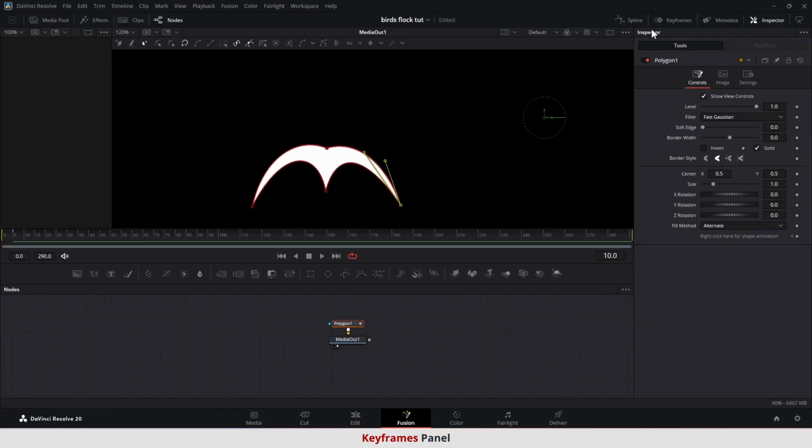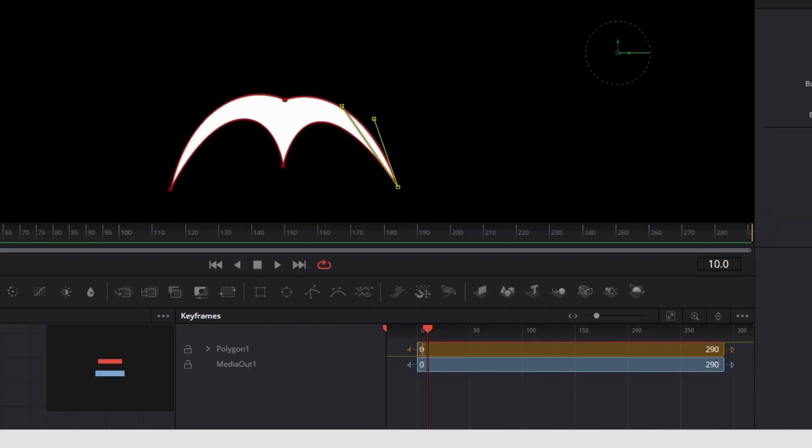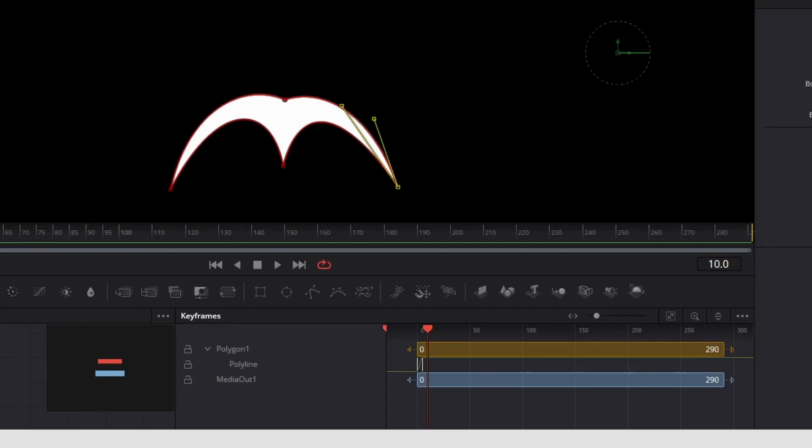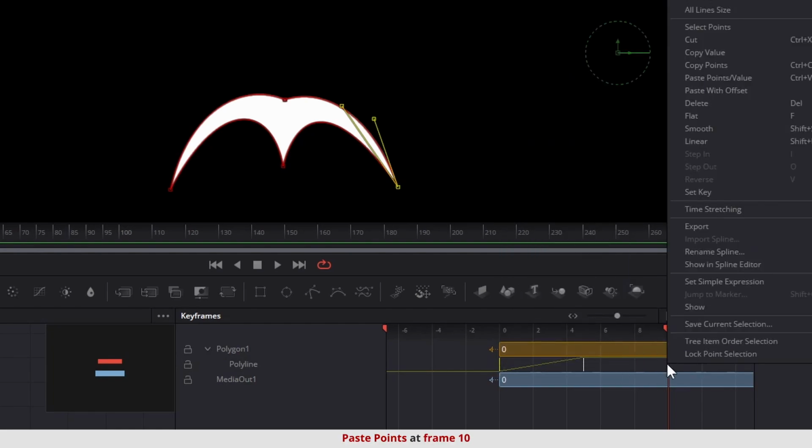To animate the wings going back up, head over to the Keyframes panel. Right-click the first key and copy points. Then paste points at frame 10.